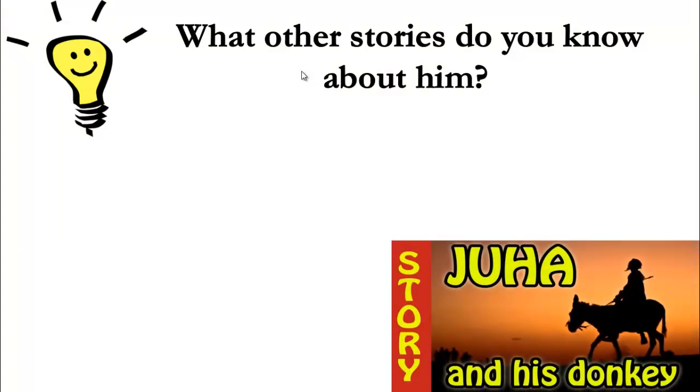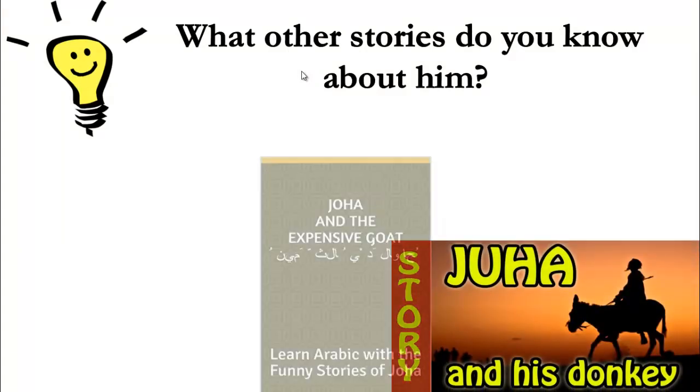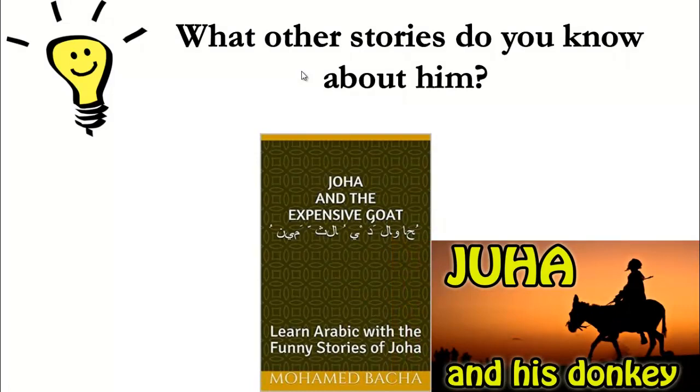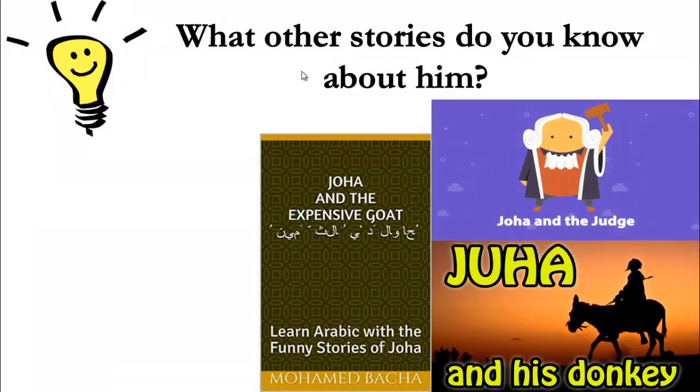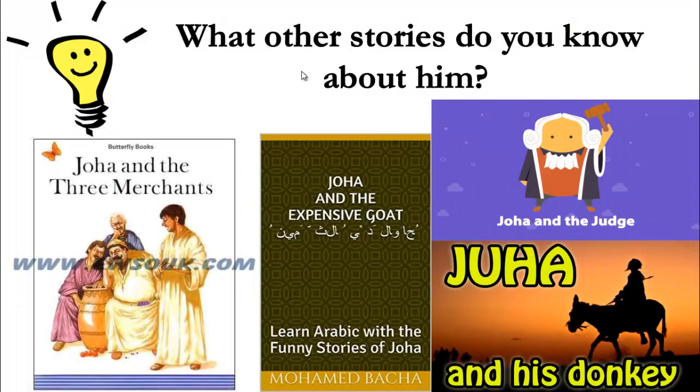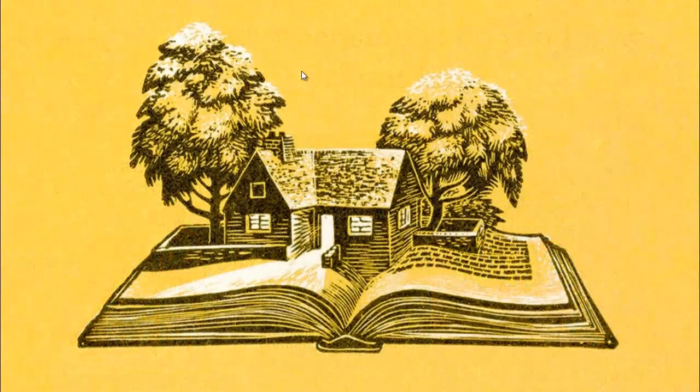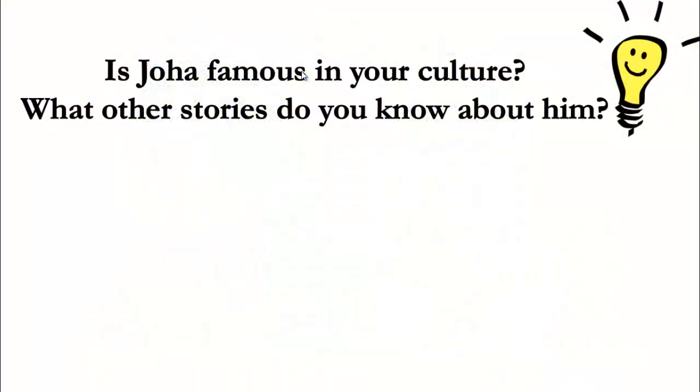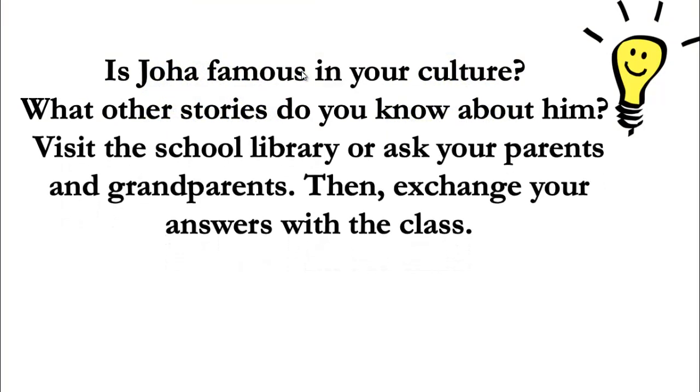Okay, here we have Juha and his donkey. We have said this one. Juha and the expensive goat. Juha and the judge. Juha and the three merchants. Okay, the three traders. We have said these two questions. I'd like you to write more stories about Juha. You can visit the school library or ask your parents and grandparents. You can surf the internet and then exchange your answers with the class. Okay?